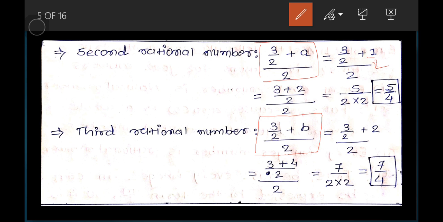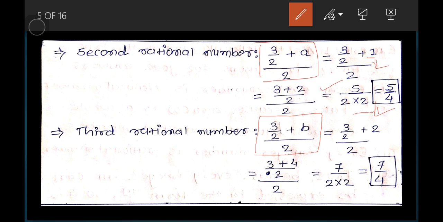Now you can see that if we multiply 2 into 1, that will be 2, so 3 plus 2 by 2, and we know that the denominator of the numerator moves into the denominator. So here 3 plus 2 equals 5, and 2 moves into the denominator, 2 multiplied by 2 equals 4. So it is 5 by 4, and it is a rational number.